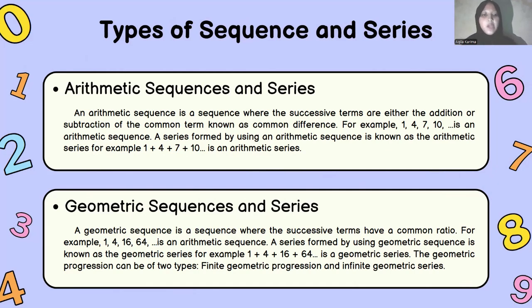The second type, geometric sequence and series. A geometric sequence is a sequence where the successive terms have a common ratio. For example, 1, 4, 16, 64 is a geometric sequence. A series formed by using a geometric sequence is known as the geometric series. For example, 1 plus 4 plus 16 plus 64 is a geometric series. The geometric progression can be of two types, finite geometric progression and infinite geometric series.